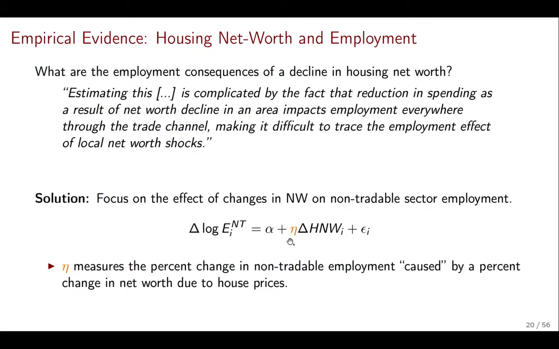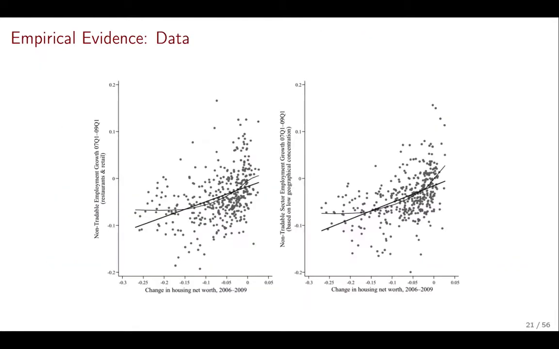So this eta term is going to be an elasticity. It's going to measure what the percentage change is in employment in the non-tradable sector as a response to a percentage change in housing net worth. Okay, so eta is the name of this Greek letter. It's going to be the parameter of interest here. We want to know what that relationship is.